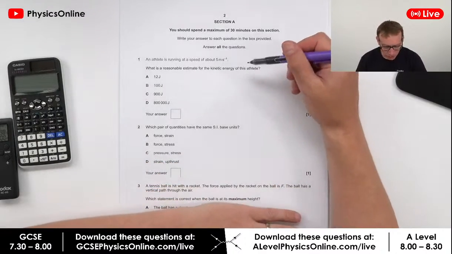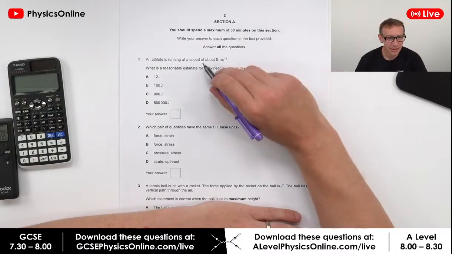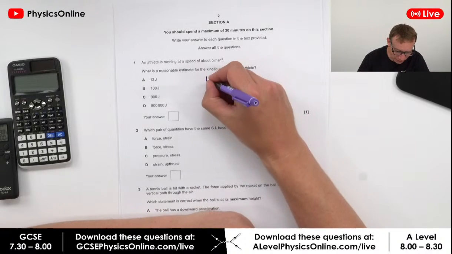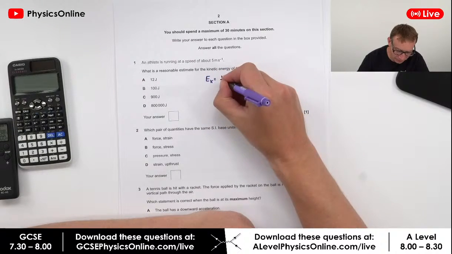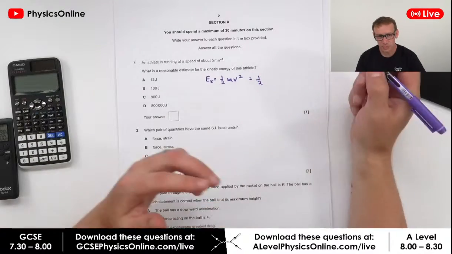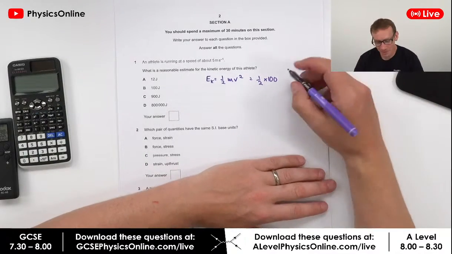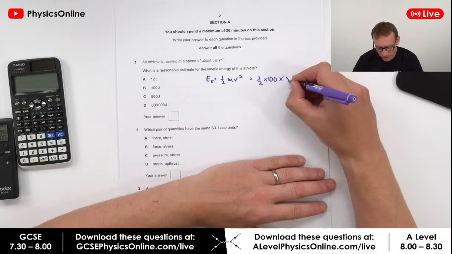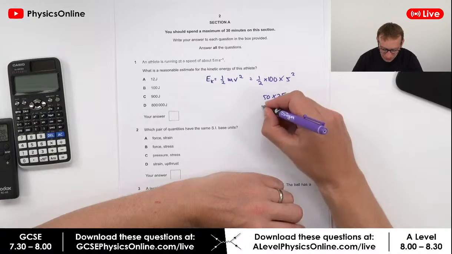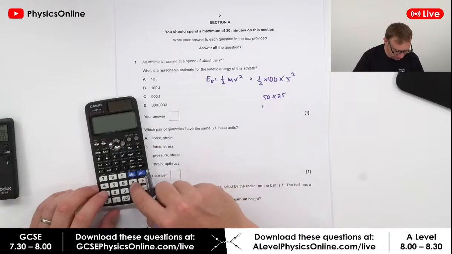Okay, so what is a reasonable estimate for the kinetic energy of this athlete? An athlete running at a speed of about 5 meters per second. Kinetic energy is equal to a half mv squared. I'm going to say I'm a runner, but my mass is about 100, well, about 93 kilograms. Then we multiply that by 5 squared. So that's equal to 50 times 25, which is equal to whatever that is. Is that about 1200?